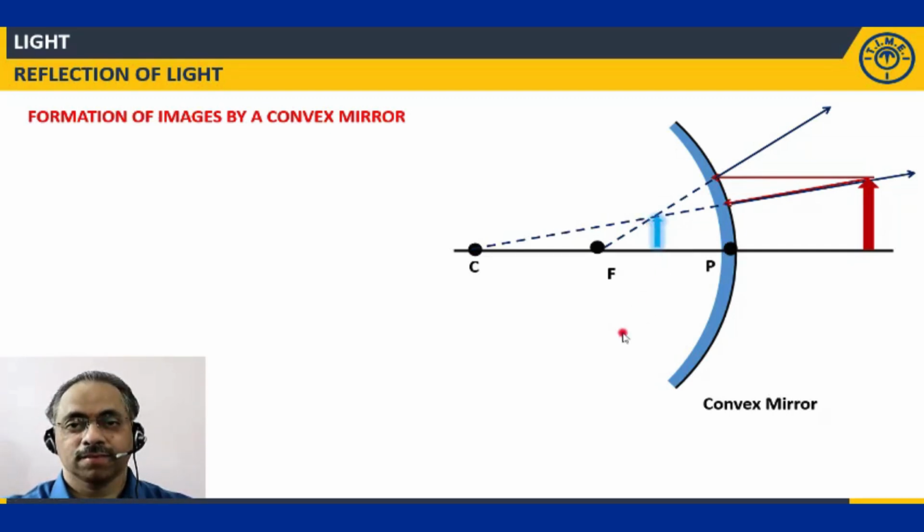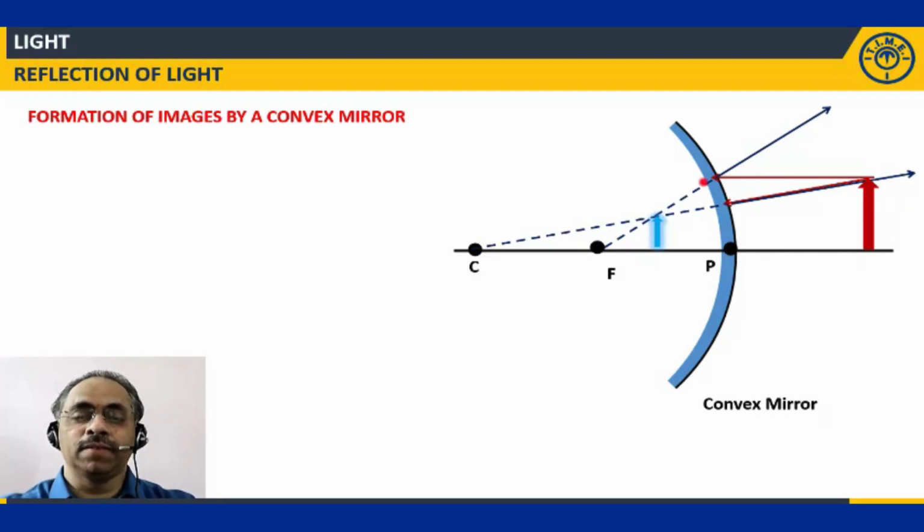What is the nature? Very much simple, no? It is formed behind the mirror. So it is formed by divergent light rays, so it is a virtual one. Very clear on that part. Smaller in size compared to the size of the object. That is also clear. But one more point to be noted is that it is erect.